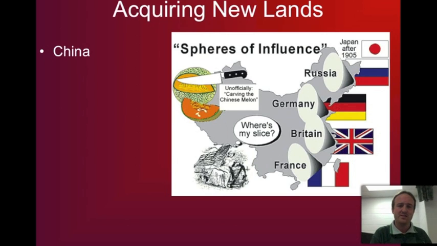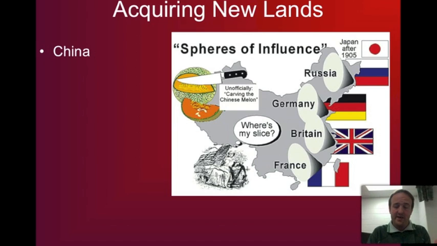And China is one of these countries that for centuries has really been full of riches that European countries in particular have really tried to gain access to. And now they are. At least they have been. And the United States now wants to try and get a piece of the action as well.